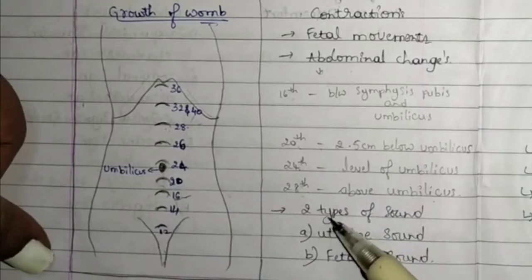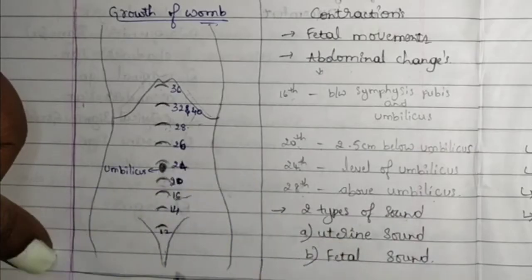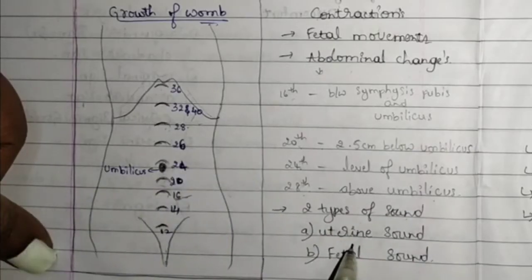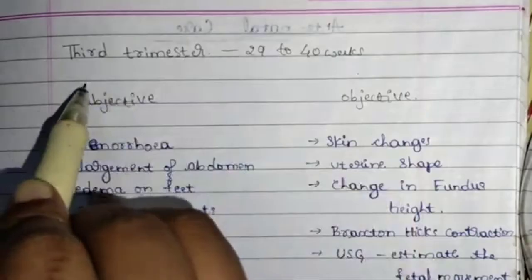And in these conditions and in this period, you can actually see 2 types of sounds. While examining, you can find 2 types of sounds. One is the uterine sound and the other is the fetal sound. In the diagnosis of pregnancy, it is the 3rd trimester.